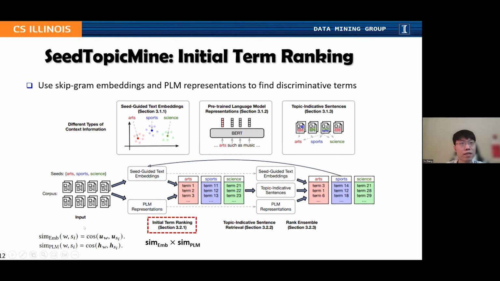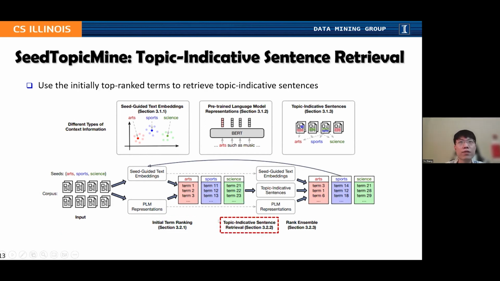This is based on calculating the cosine similarity between each term and each seed in the two embedding spaces, the seed-guided embedding space and the BERT embedding space. And then we multiply these two cosine similarities to get the initial highly ranked discriminative terms. And based on these terms, we retrieve those topic indicative sentences. This is similar to the pseudo-relevance feedback in IR.